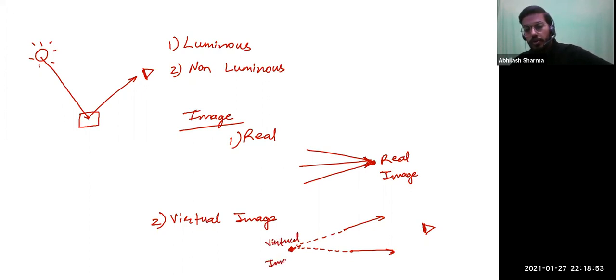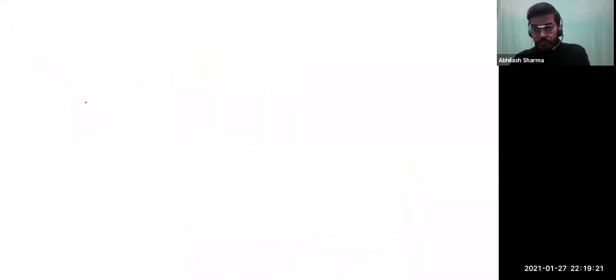Why do we call it virtual? Because in reality, the rays might not be coming from there. Rays might be coming from somewhere here, let's say, like this. And due to some reason, they bent, but it made you appear as if the rays are coming from behind. All right, so that's the concept behind virtual image, from where it appears to be coming. And in reality, that's how image formation also takes place in a plane mirror. So let me talk about image in a plane mirror.